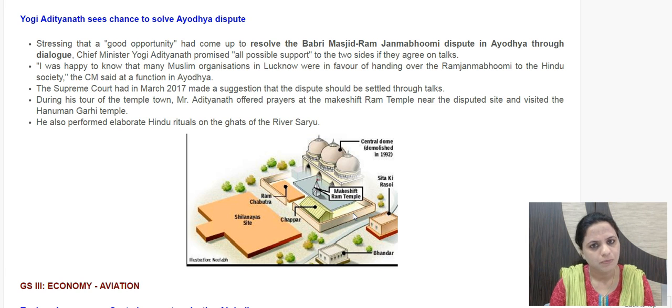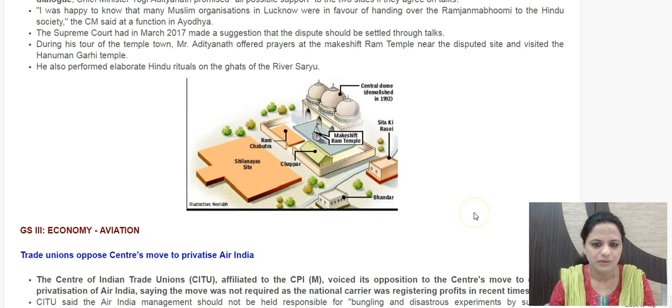Now the Supreme Court has said that this dispute should be settled through talks between the two parties, because it's a highly sensitive issue, and this dispute has resulted in communal disharmony. So there needs to be an amicable solution, and that's what UP CM Yogi Adityanath is talking about presently. We'll see what happens on this case too.